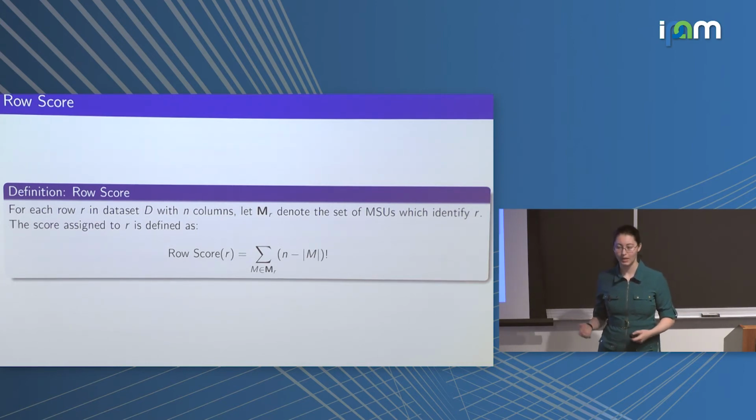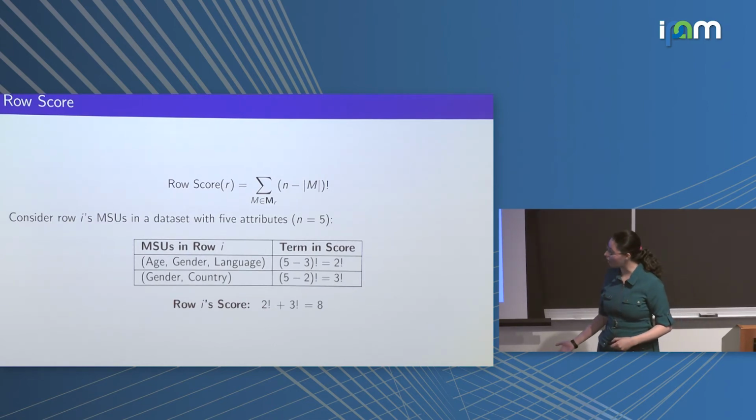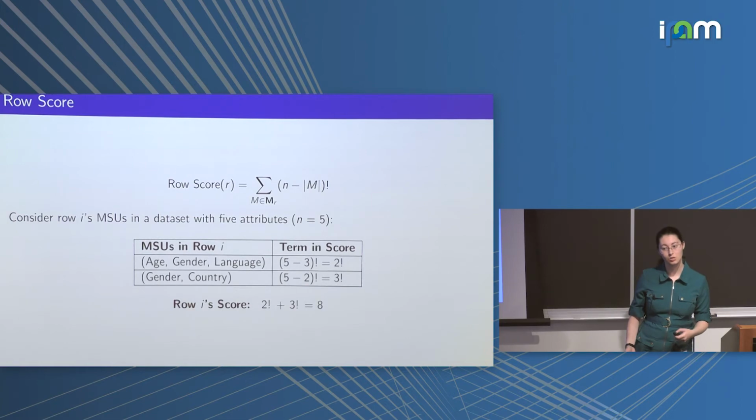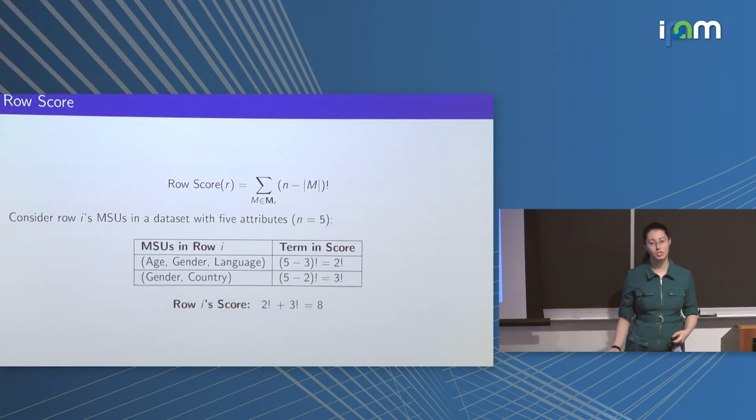And so once again, I'll show an example where we have in this row only 2 MSUs, one of size 3 and one of size 2. The MSU of size 3 contributes 2 factorial, while the MSU of size 2 contributes 3 factorial, for a total of 8. Once again, the smaller the size of the MSU, the more it is penalized. However, there's no normalization term here, and this score is very dependent on the number of attributes present.